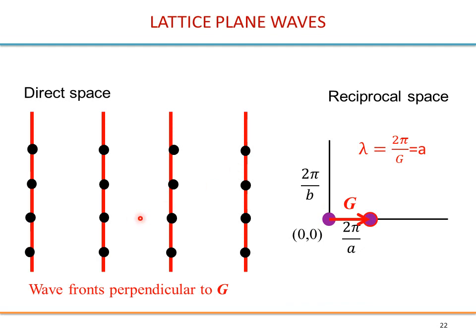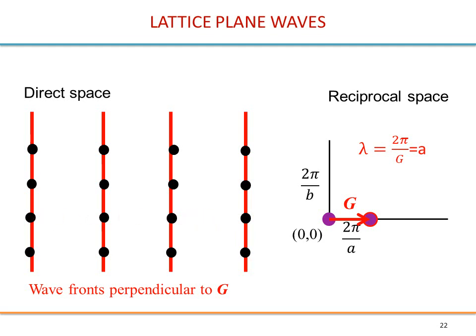Okay, let's start with this point. So this point defines a g vector from the origin. The amplitude is 2 pi over a, and this can be a k vector for a plane wave. So what is the wavelength of that wave? It is just lambda equal 2 pi over g equal a, and a is the lattice constant in this direction of the direct lattice.